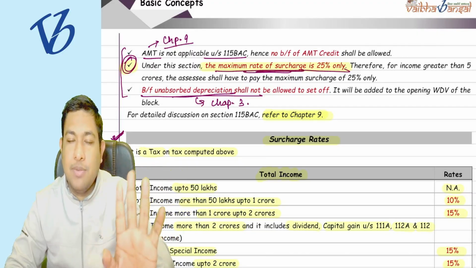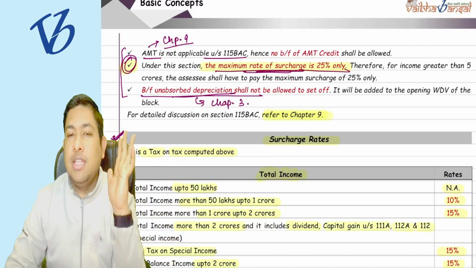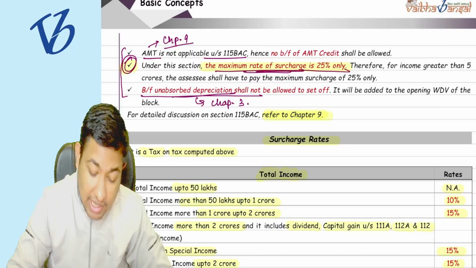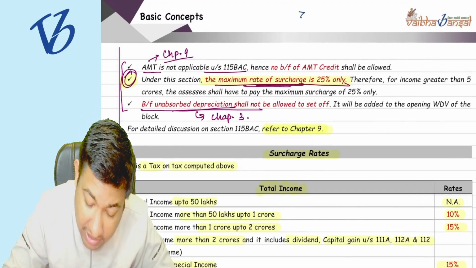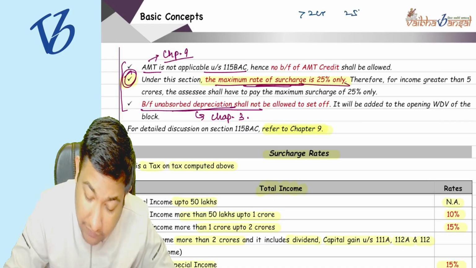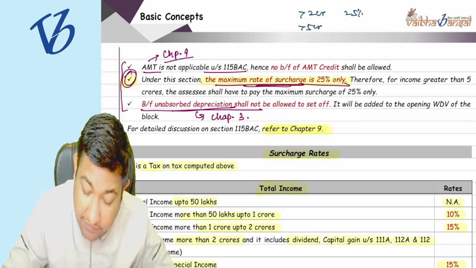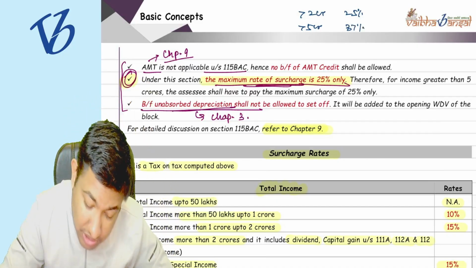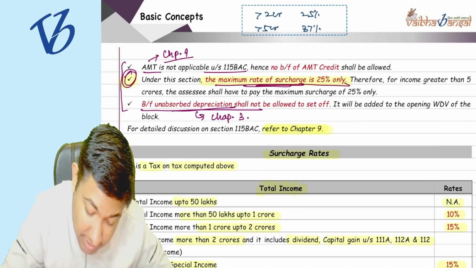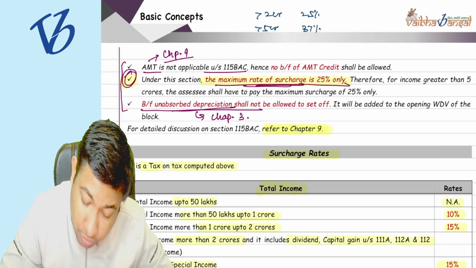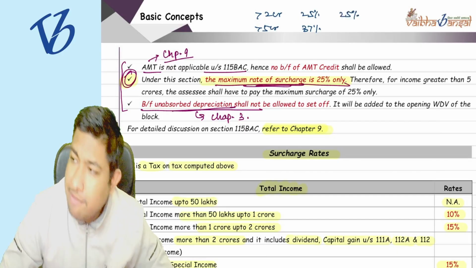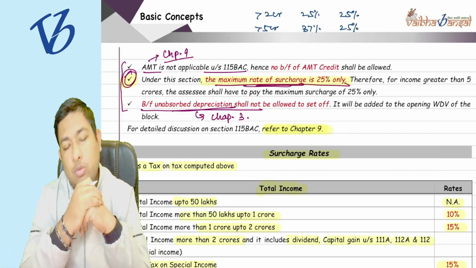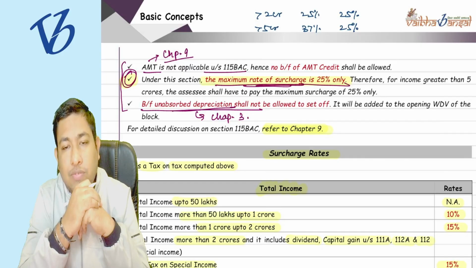The 37% surcharge rate is not in the default tax regime. Suppose in the earlier part, my income exceeded 2 crore rupees and the surcharge rate was 25%. Now my income exceeds 5 crore rupees. 37% was the surcharge rate in the old regime, but in the new regime, if my income exceeds 2 crore rupees, it is 25% surcharge rate. If my income exceeds 5 crore rupees, the surcharge rate is going to be 25%.